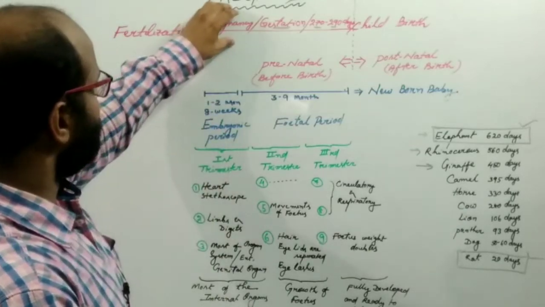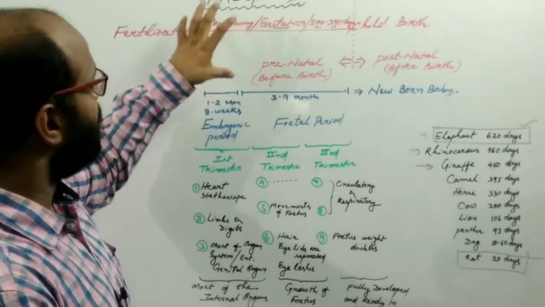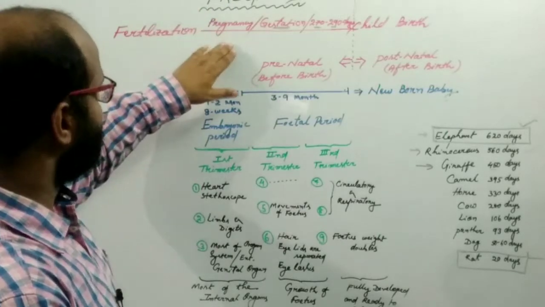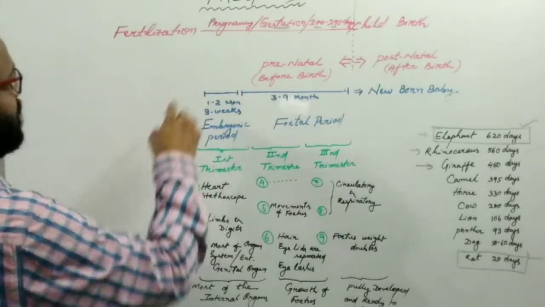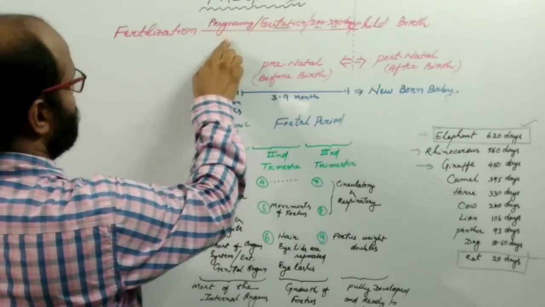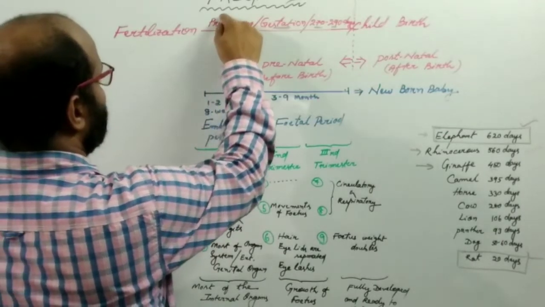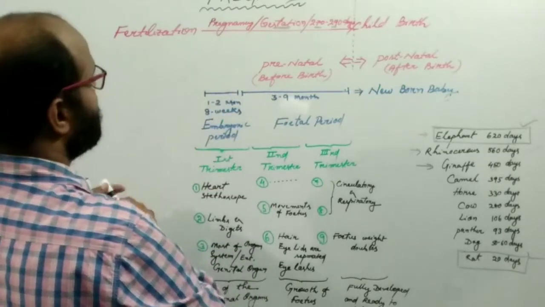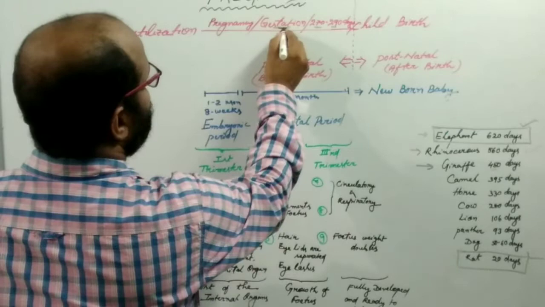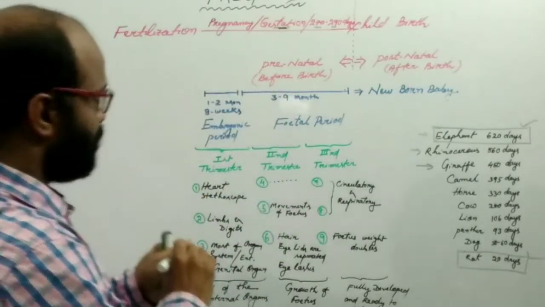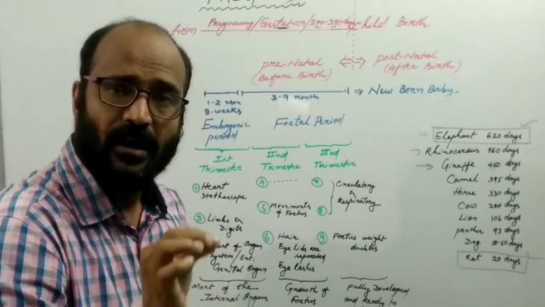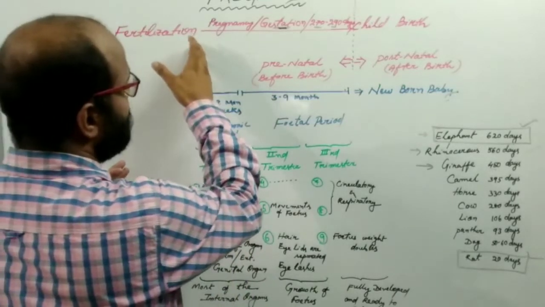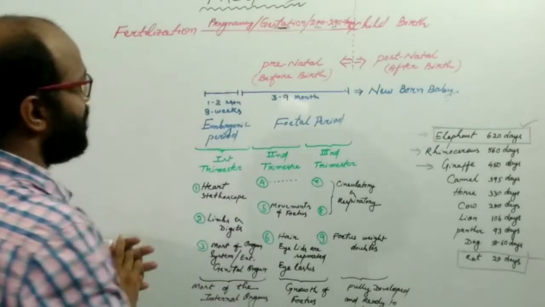The pregnancy is the carrying stage of the mother. During this period, the mother carries the baby. That's why it is known as the carrying period or the carrying stage of the mother. And this is also known as the gestation. The pregnancy is also known as gestation, and the period is known as the gestational period.